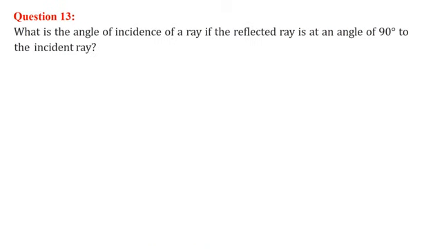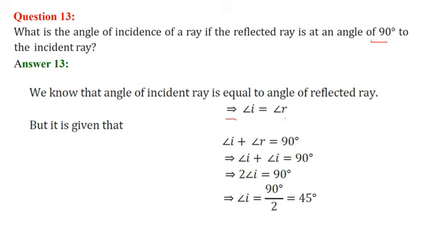What is the angle of incidence of a ray? If the reflected ray is at an angle of 90 degrees to the incident ray, so this is the case. The angles of incidence and reflection are equal, because this is the law of reflection, and it is given that the sum of I plus R is 90 degrees. So this is I, this is R. R can be taken as I, because I is equal to R. So I plus I is 90 degrees. 2I is 90 degrees. Divided by 2, you get I equal to 45 degrees.